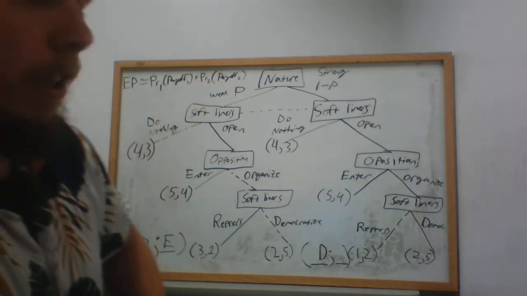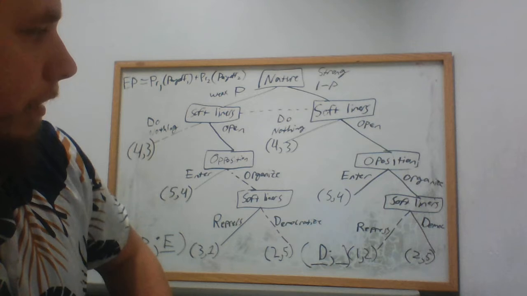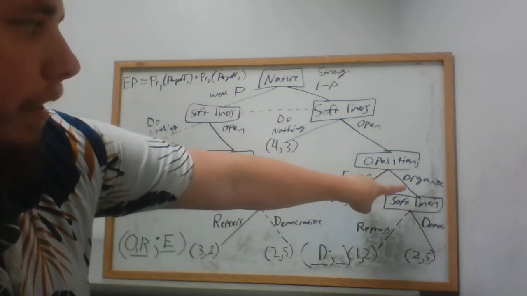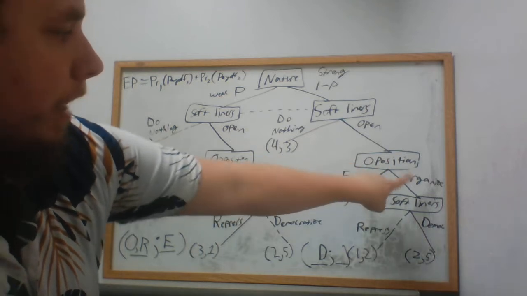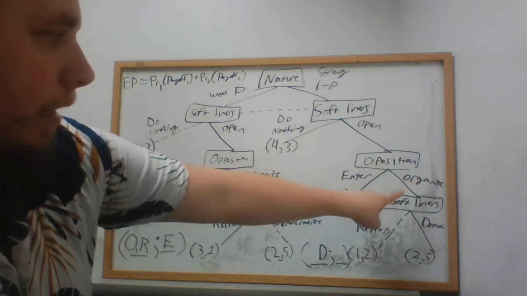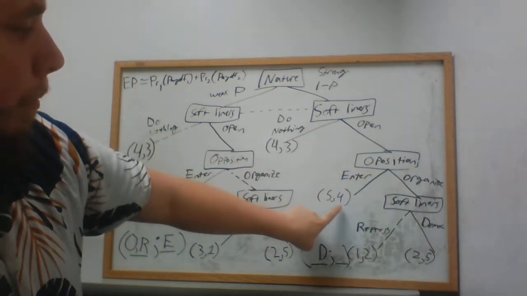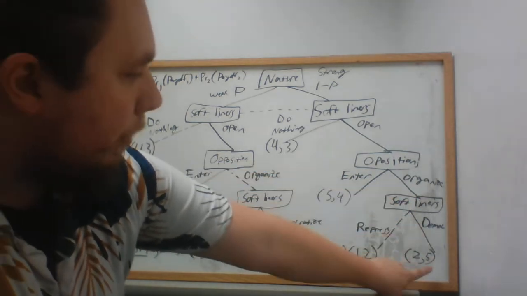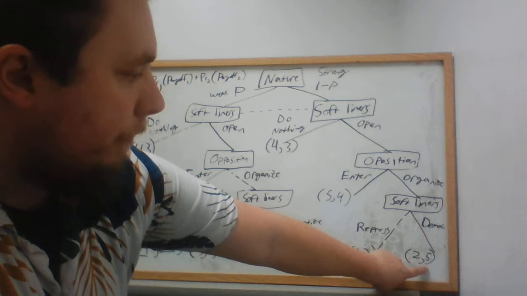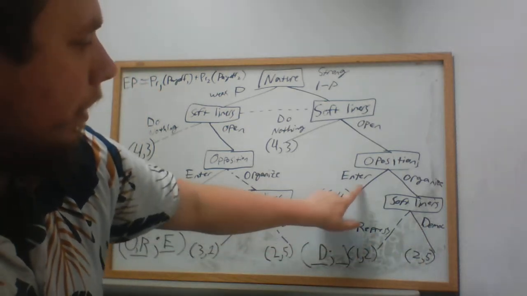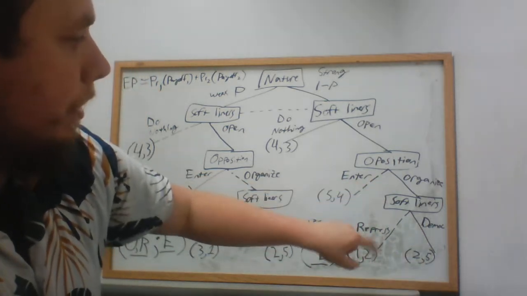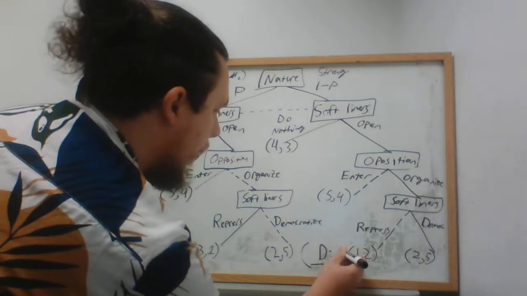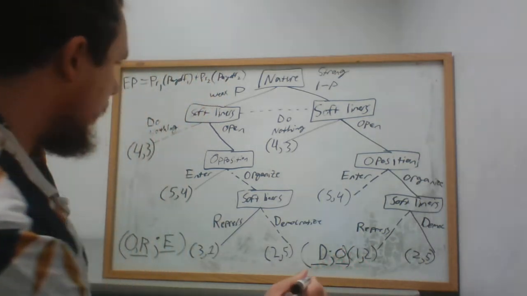Okay. So knowing that the softliners would democratize if they organized, player 2 needs to decide between entering and organizing. If they entered into the agreement, player 2 would get 4 points. If they organized, player 2 would get 5 points. They like 5 more than they like 4, so that branch gets pruned, and they're going to choose to organize. So we're going to write O here for organize.